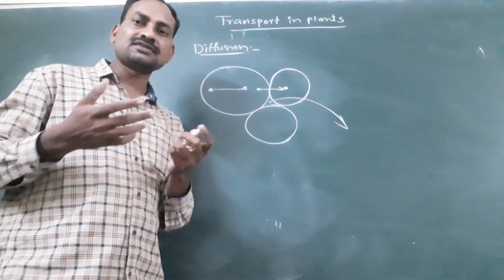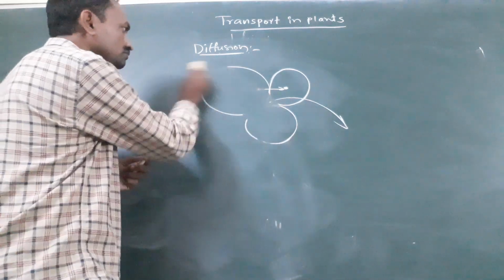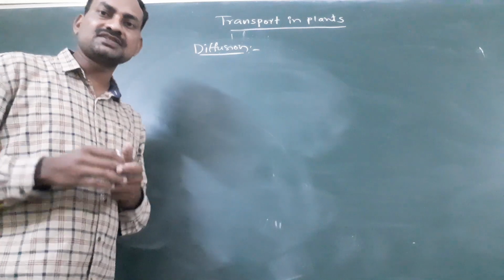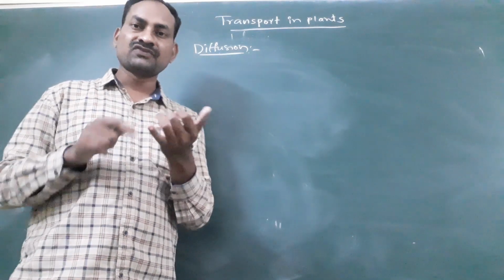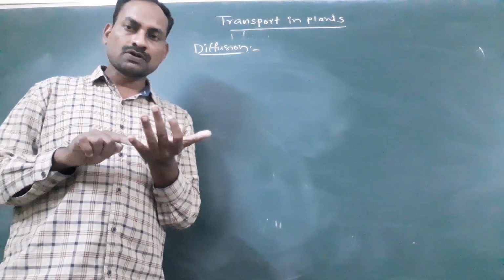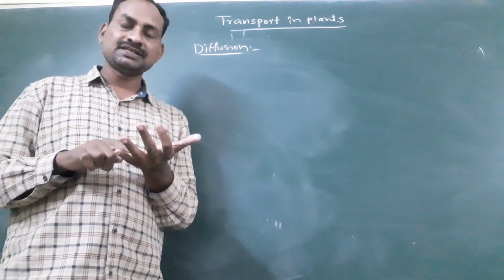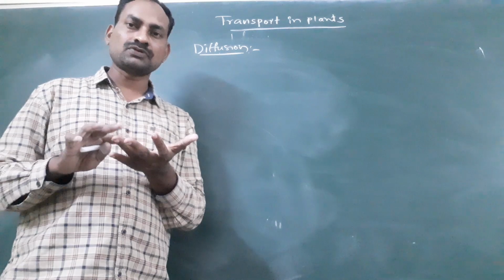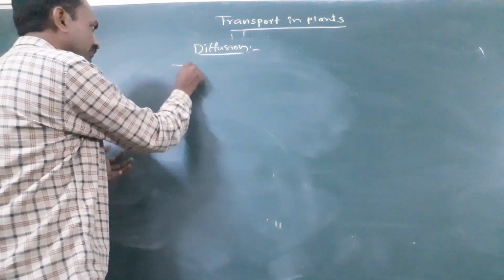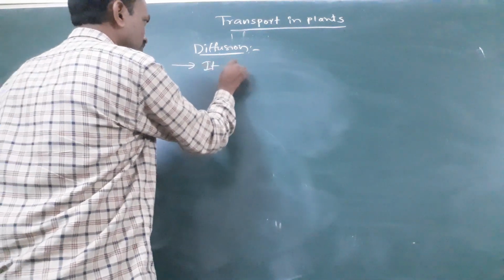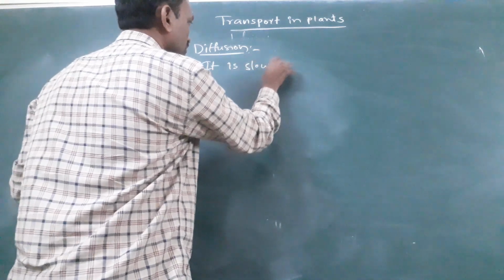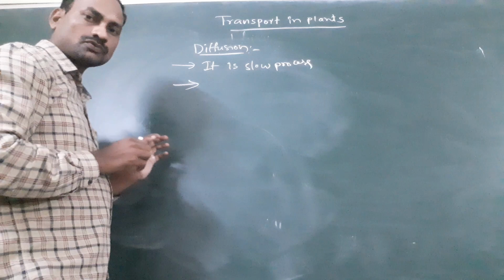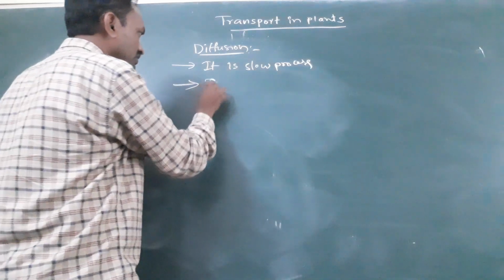Okay, let's see the characteristics of diffusion. Diffusion is responsible for the transportation of liquids, solids and gases. It occurs in all three states of matter. First of all, it is a slow process. Slow process. And it is responsible for